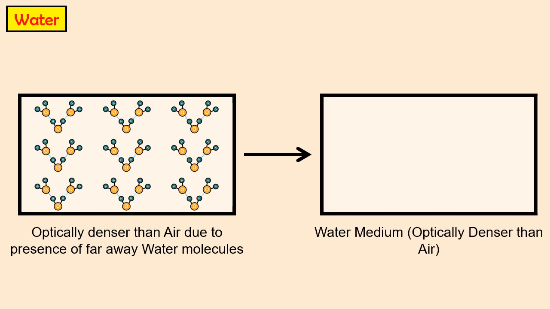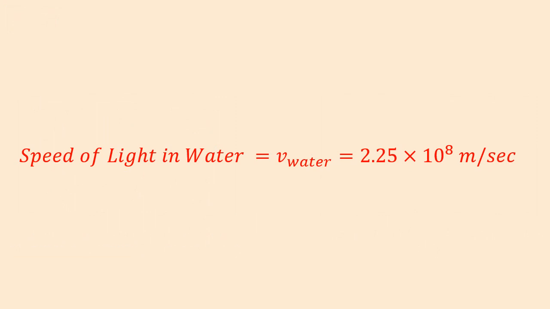The water medium will be shown with transparent blue color throughout this video. When light passes through the water, it will face relatively more resistance than air due to the presence of more molecules. Hence the speed of light in water is relatively lesser than the air, and that is 2.25 × 10⁸ meters per second.